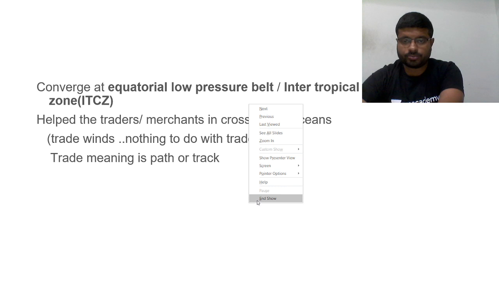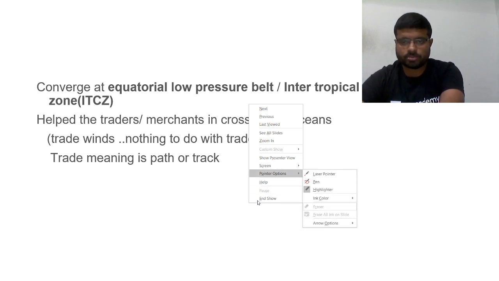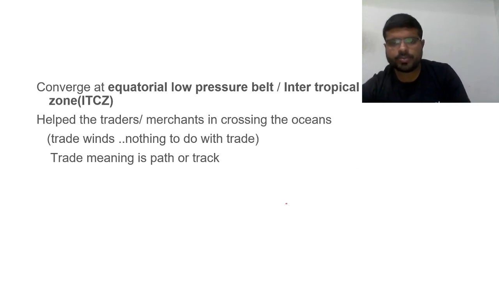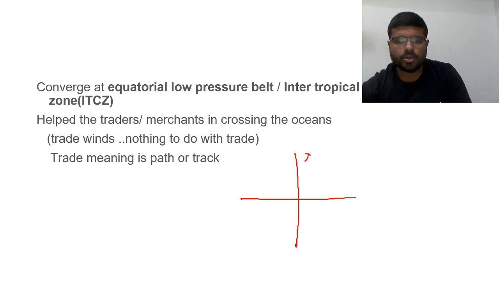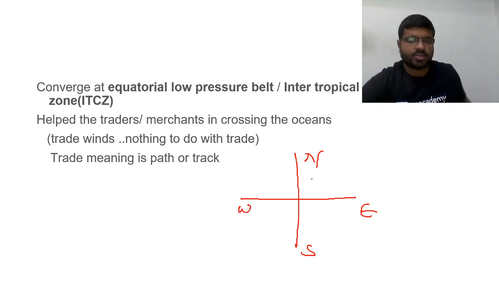Sorry, I'll tell you that. You see, north, south, east, west: NEWS. News is information from the different corners of the earth, and the word is derived from this. So northeast, southwest, like the southwest monsoons.